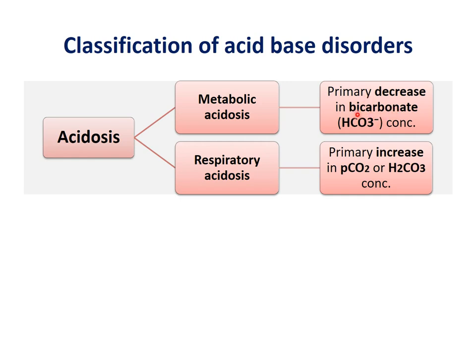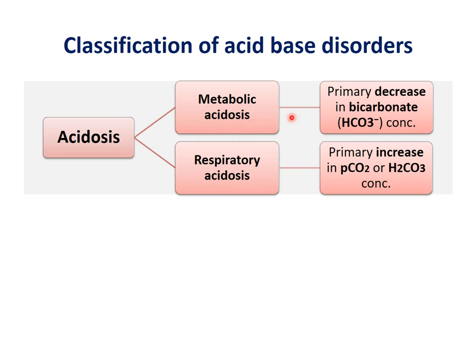So here the metabolic component is the bicarbonate, while respiratory disorders, acidosis or alkalosis, are defined by a change in the level of the respiratory component, that is carbonic acid or carbon dioxide partial pressure in the blood, because they are the respiratory component. So you should remember this point.